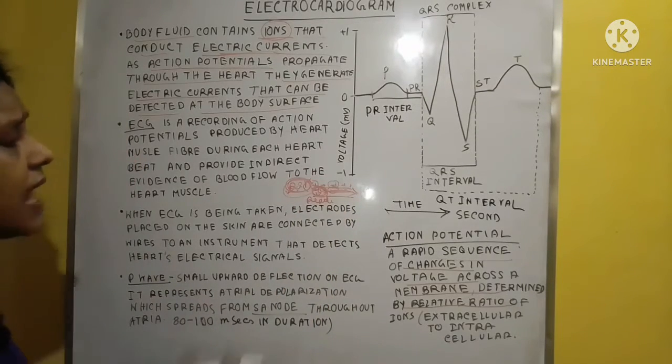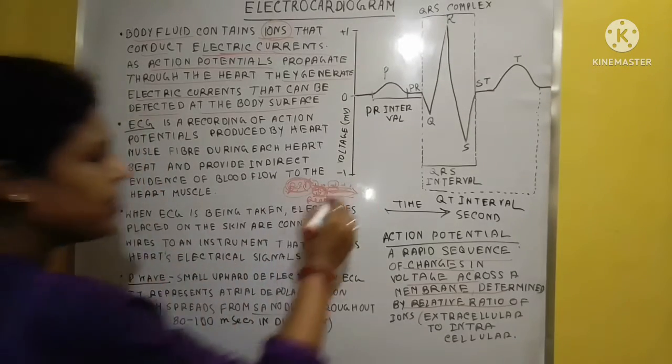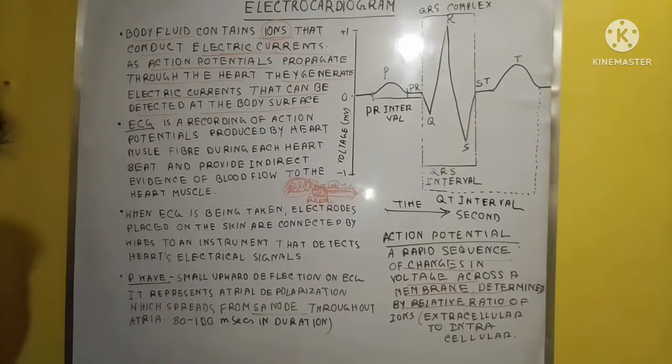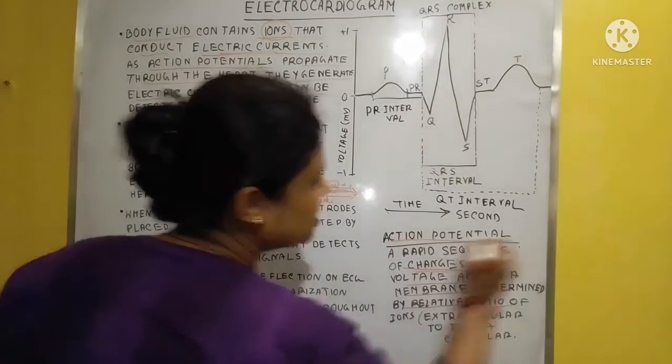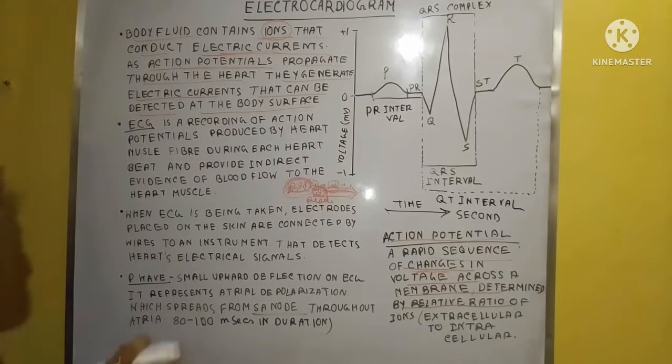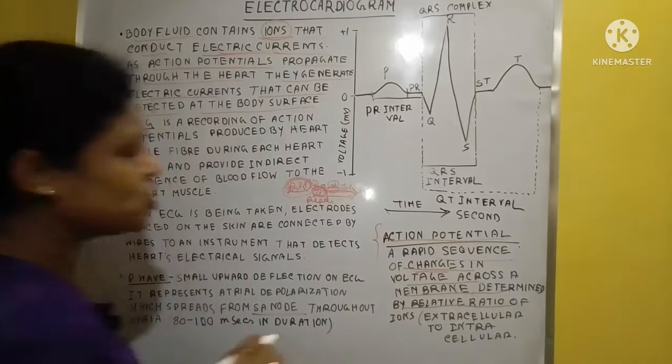This sudden change of depolarized or repolarized condition, or the interchanging of positive and negative ions. Due to this sudden change, the voltage of the membrane will also change, and this change creates a condition that is called the action potential.